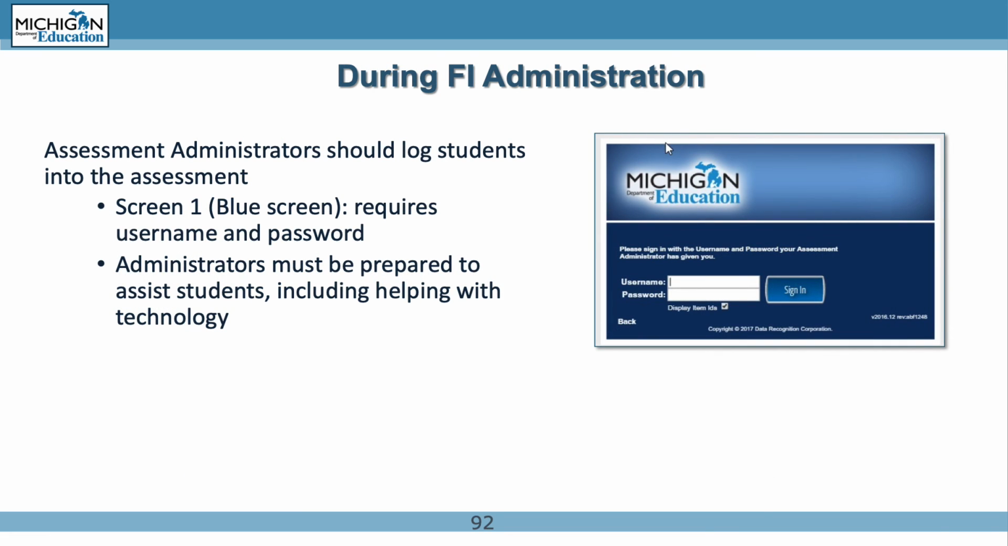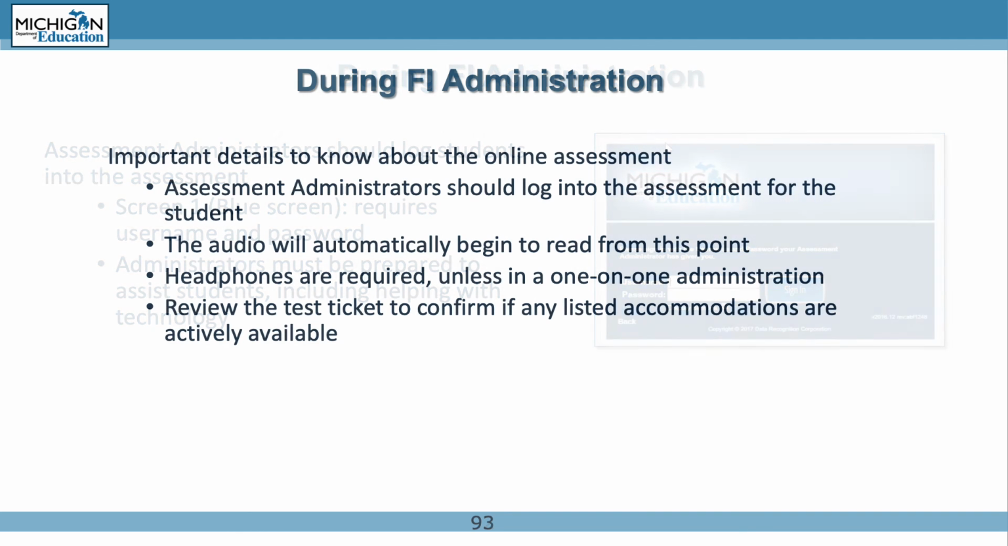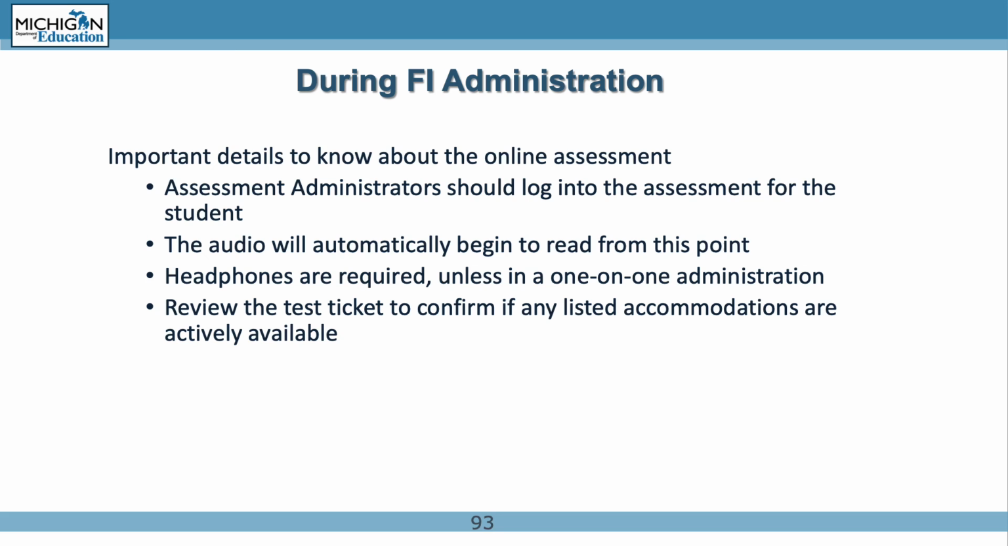Assessment administrators are requested to log in for the student. The blue screen below shows the required fields for username and password. Administrators must be prepared to assist the students, including with any technology interferences. Important details to know about the online assessment: assessment administrators should log into the assessment for the student as mentioned. The audio will automatically begin to read from this point. Headphones are required, unless in a one-on-one administration. Review the test ticket to confirm if any listed accommodations are actively available.